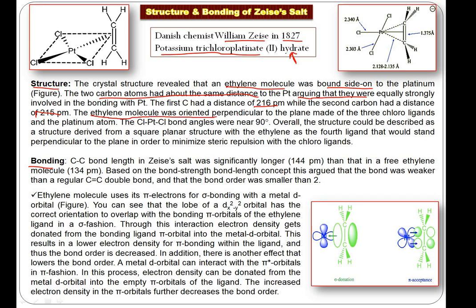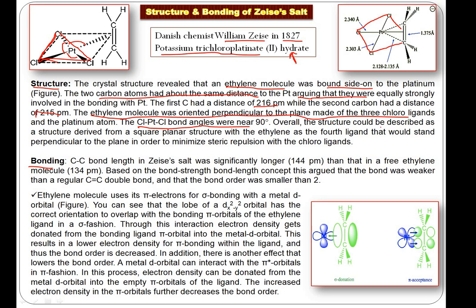Point number 2: the ethylene molecule was oriented perpendicular to the plane made by the three chloro ligands. These are the three chloro ligands. Now on this side you can see this is the plane, these three chloro ligands are on the plane, and this ethylene ligand is perpendicular to this plane. And all these Cl-Pt-Cl bond angles are about 90. This angle 90, this angle 90, so these are almost 90.